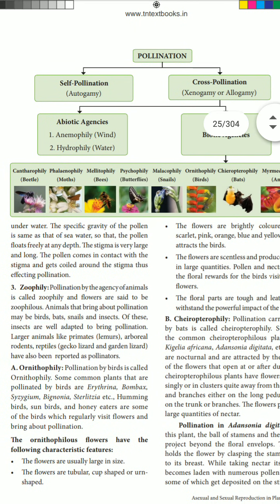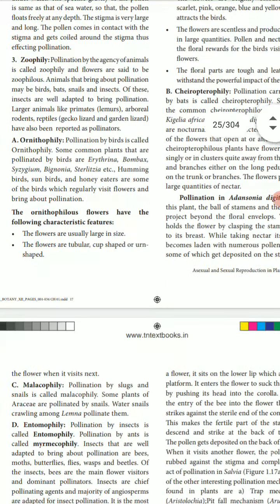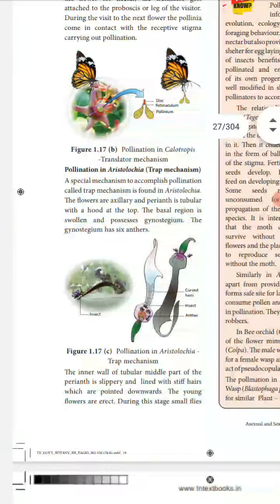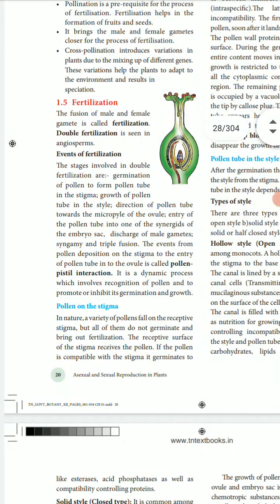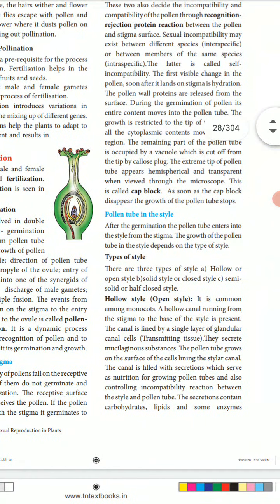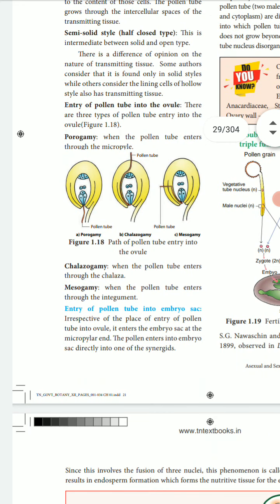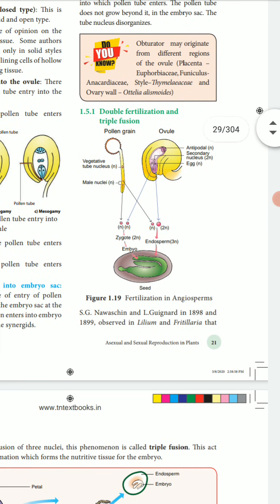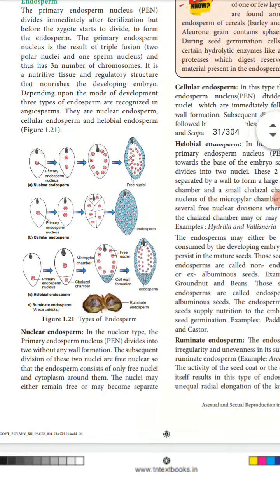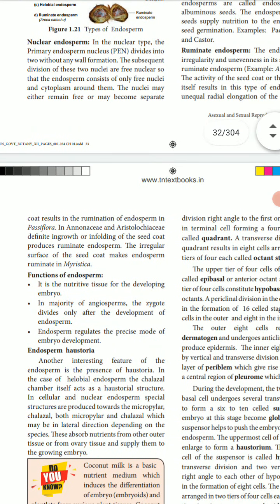Abiotic agents are anemophilous wind and hydrophilous water, and biotic agents are animals. Then fertilization and its events: pollen on the stigma, the pollen tube in the style, different types of entry of the pollen tube into the embryo sac, double fertilization and triple fusion. Then post-fertilization structures and events, the endosperms formed.